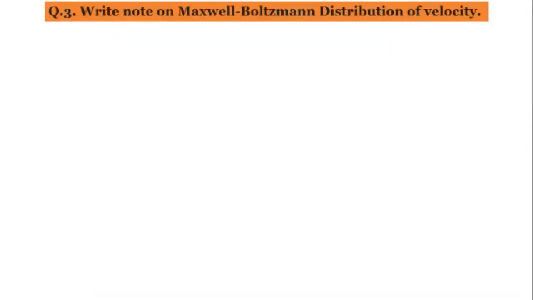Okay. Now we will start the next part of unit 1 of Chemistry 1 for this semester 2. In the last lecture, we have seen different points like the assumptions of the kinetic theory, and then we saw the ideal gas laws. Today we are going to discuss the Maxwell-Boltzmann distribution of velocities.